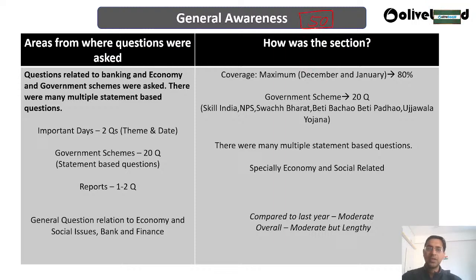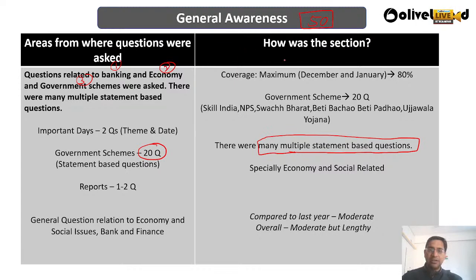So 50 questions. First of all, the questions are related to banking, economy, and government schemes. Heavy weightage has been given to government schemes, because 20 questions have been asked from government schemes. So 20 out of 50 is a very very good number. That means they are focusing on which are the very important schemes of the government, and whether you know them properly or not. They have been asking questions based on various statements. Okay, there were multiple statement based questions, and they have fill in the blanks that you have to fill.